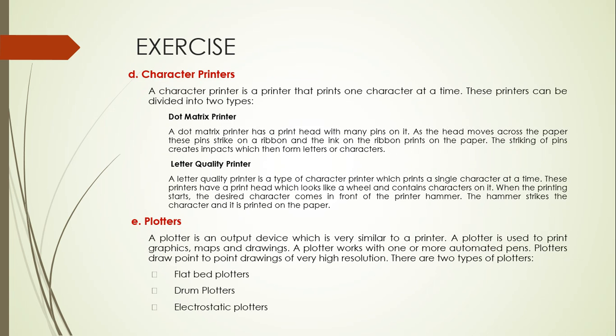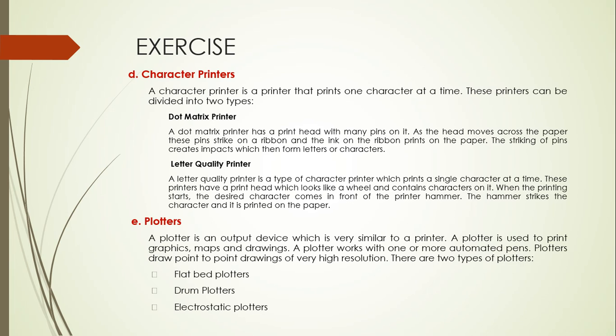Character printers. A character printer is a printer that prints one character at a time. These printers can be divided into two types: dot matrix and letter quality. A dot matrix printer has a print head with many pins on it. As the head moves across the paper, these pins strike on a ribbon. Strike means the pins hit the ribbon, make noise, and the ink on the ribbon prints on the paper. The striking of pins creates impacts which then form letters or characters.